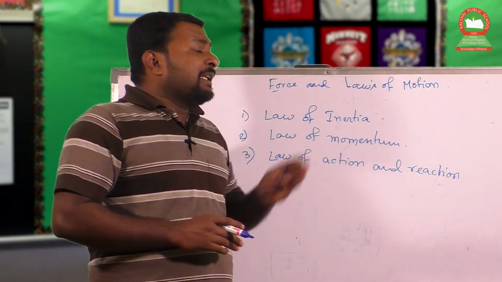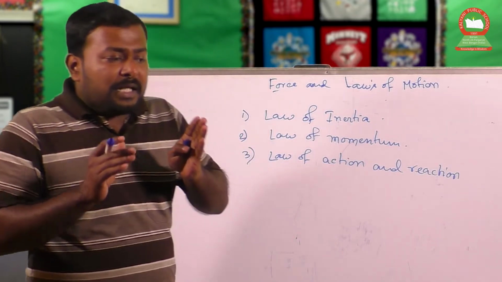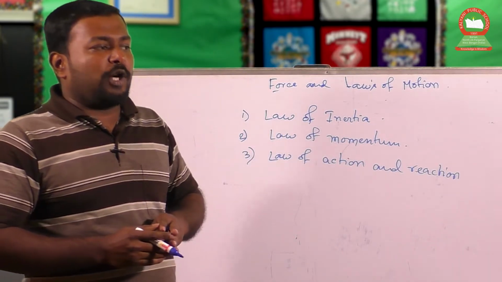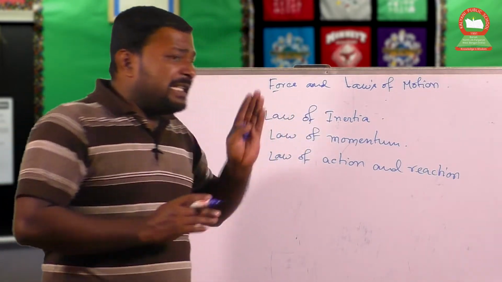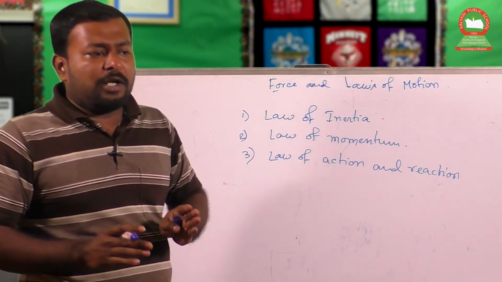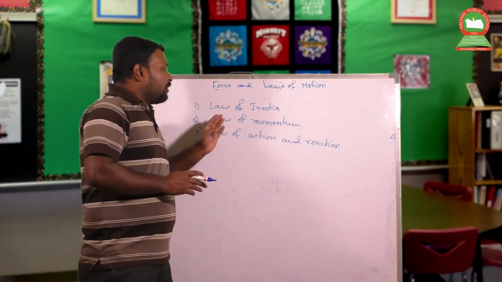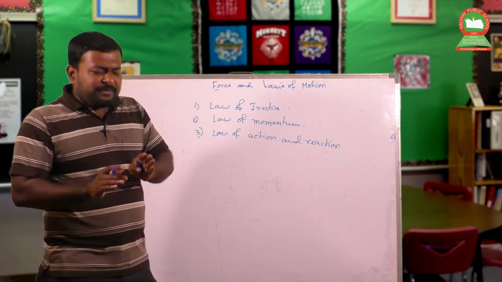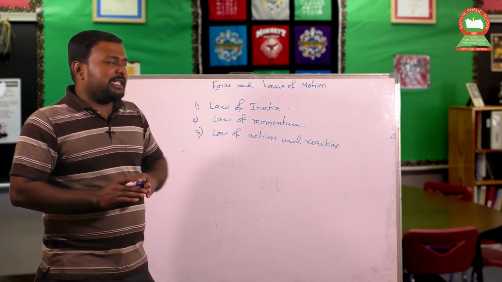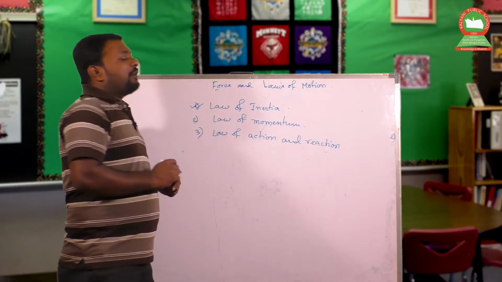Neither of these 2 laws states the amount of force acting on that body, in which way the force is applied, and whether this force will balance the body or not. This information cannot be obtained from these 2 laws. So, the law of action and reaction gives you an idea whether the force has balanced the body or not. So, let's discuss the law of inertia.